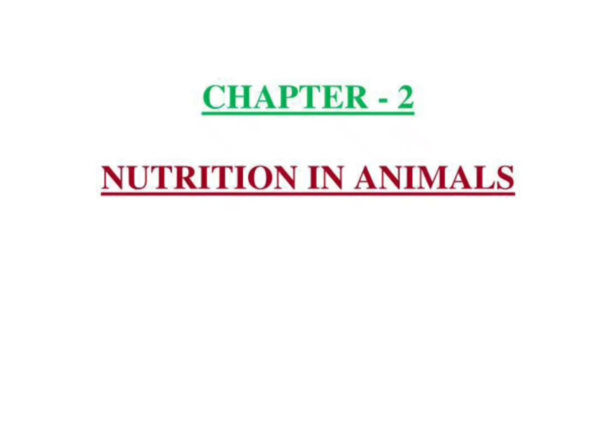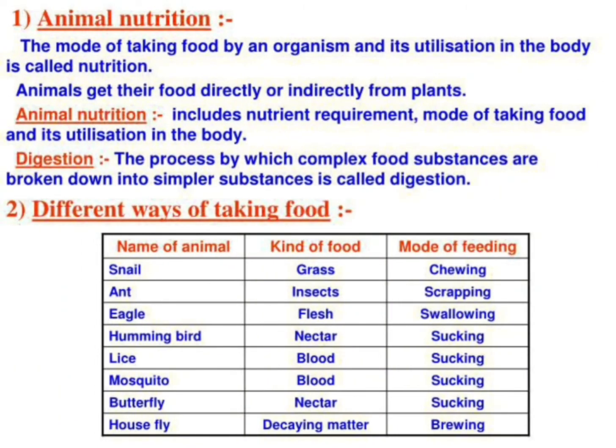Hello, students. Today we are going to learn about our chapter number 2, Nutrition in Animals. So, first we will learn about animal nutrition. The mode of taking food by an organism and its utilization in the body is called nutrition. Animals get their food directly or indirectly from plants. Animal nutrition includes nutrient requirement, mode of taking food, and its utilization in the body.